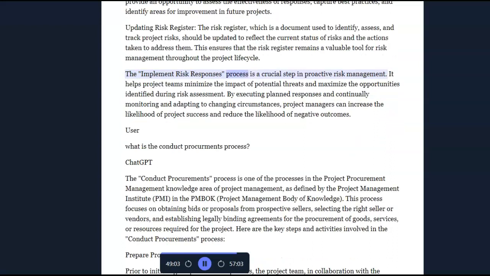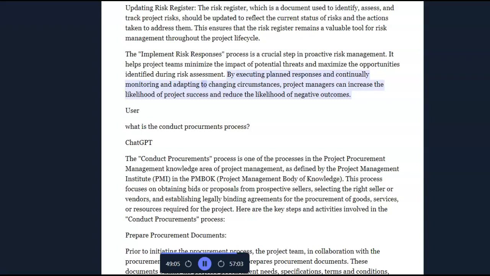The implement risk responses process is a crucial step in proactive risk management. It helps project teams minimize the impact of potential threats and maximize the opportunities identified during risk assessment. By executing planned responses and continually monitoring and adapting to changing circumstances, project managers can increase the likelihood of project success and reduce the likelihood of negative outcomes.